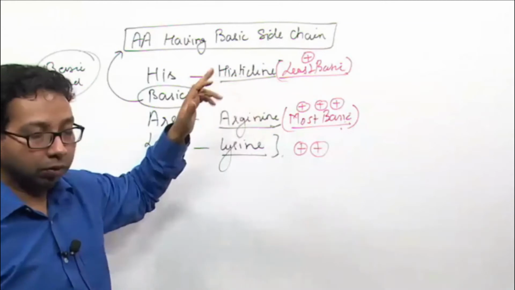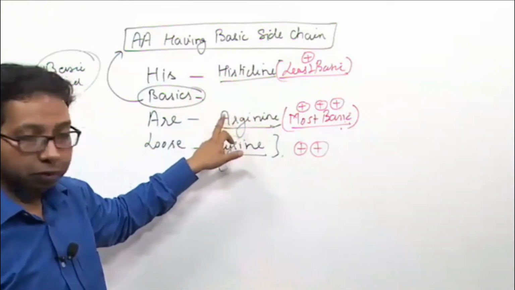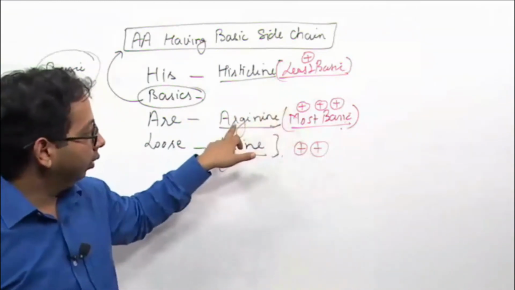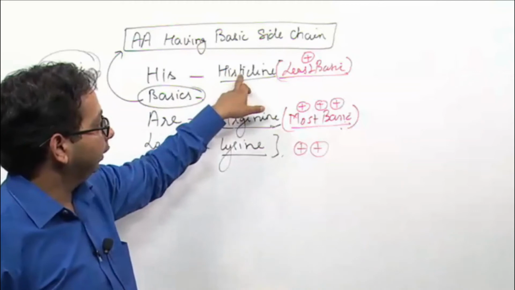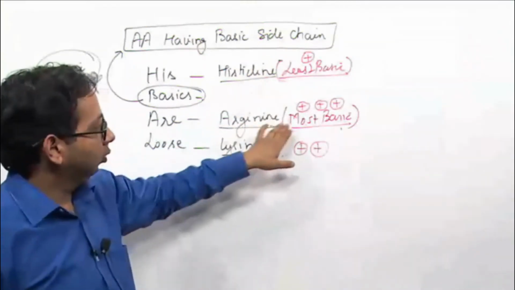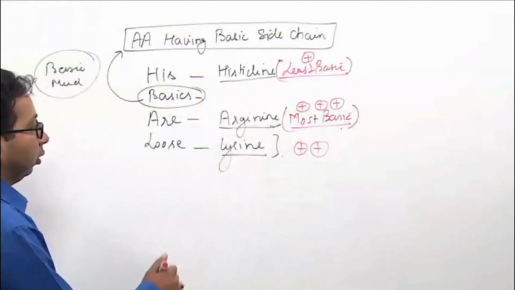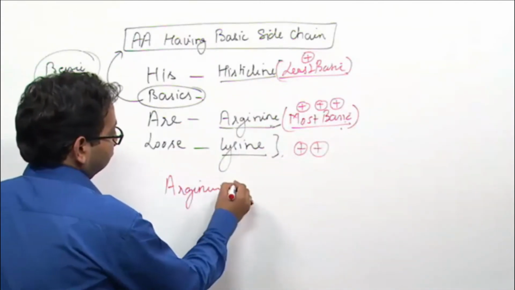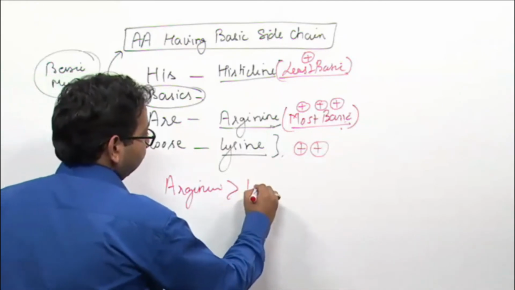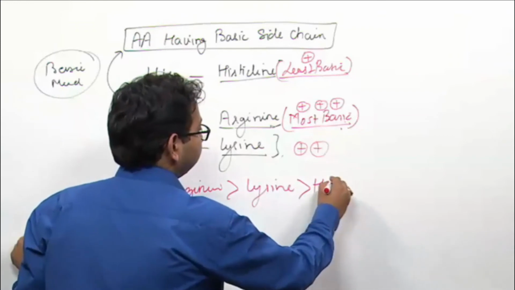You know grammar: he is used for one, are for many. There are so many positive charges on arginine. He is means one positive charge, multiple positive charges. So you remember arginine, lysine, histidine.